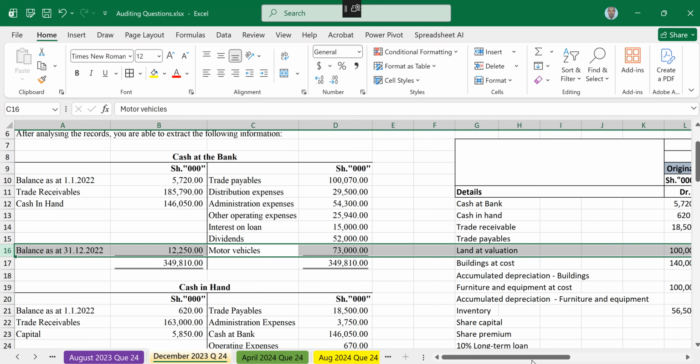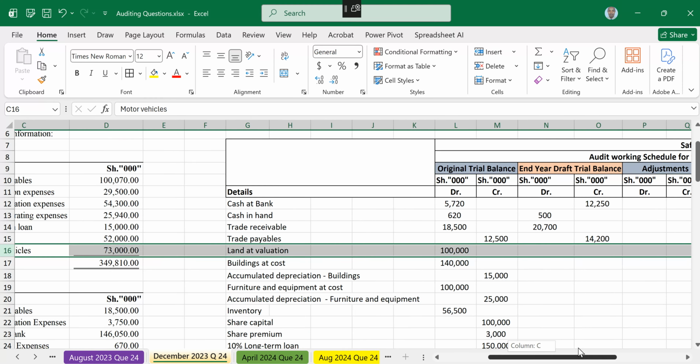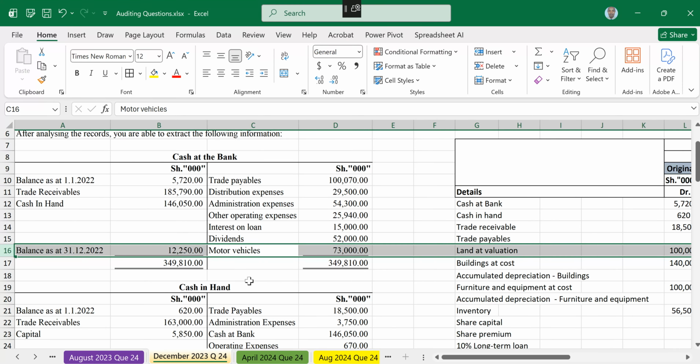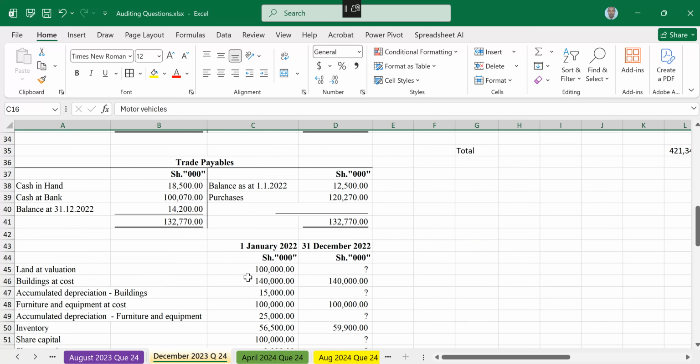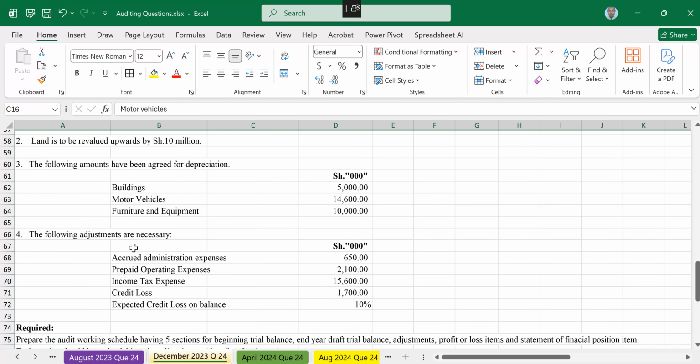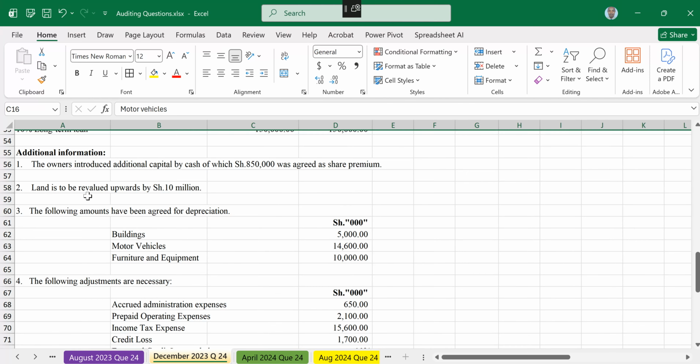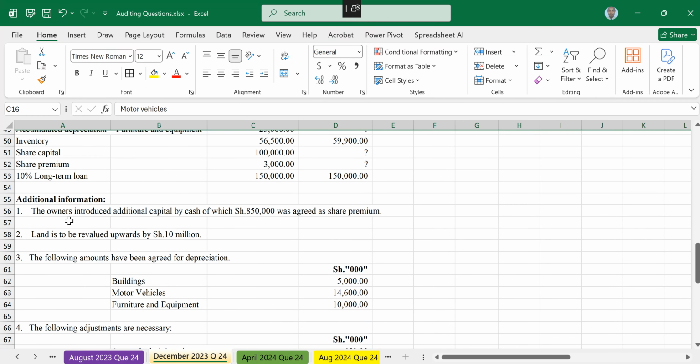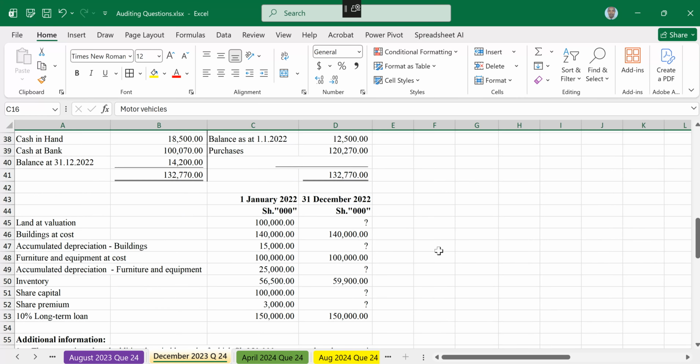Now we want to see if land at valuation was affected. So for land, remember adjustments start from note 4, where they say the following adjustments are necessary. So 1, land is to be revalued upwards by 10 million, which means that land is going up by 10 million.